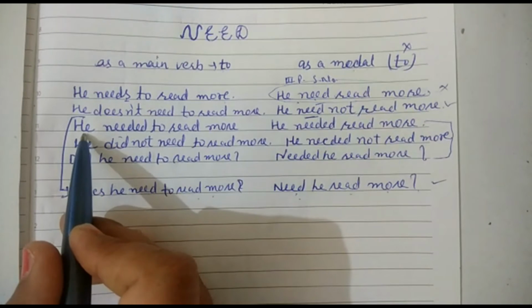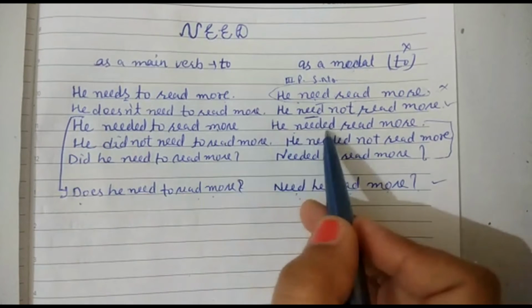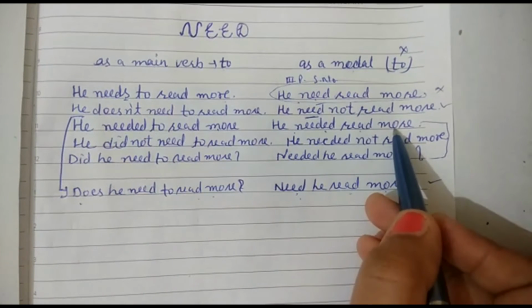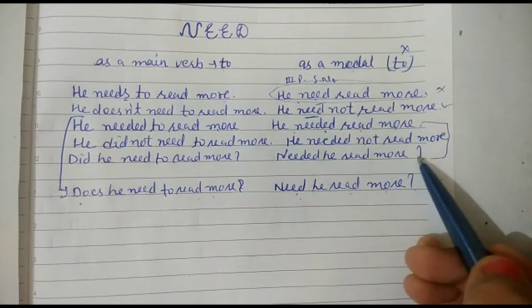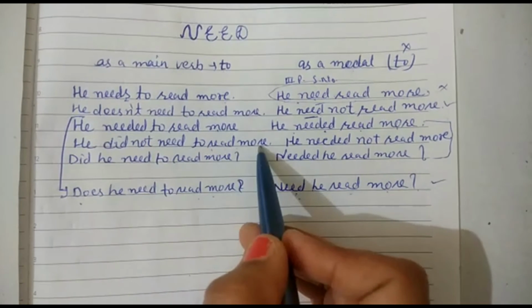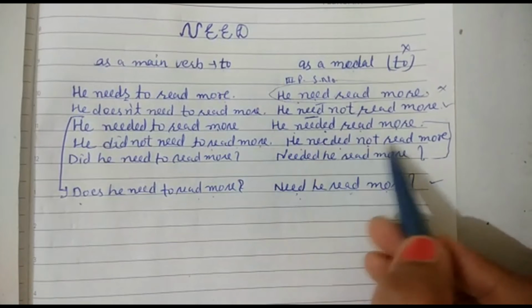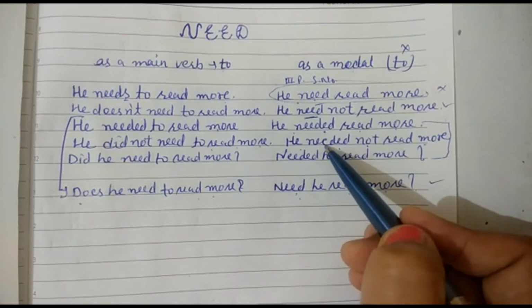Now in past tense, let's see. He needed to read more. He needed read more. Let's see what is the sense of these sentences. He did not need to read more. He needed not read more, if as a modal auxiliary we are using it.